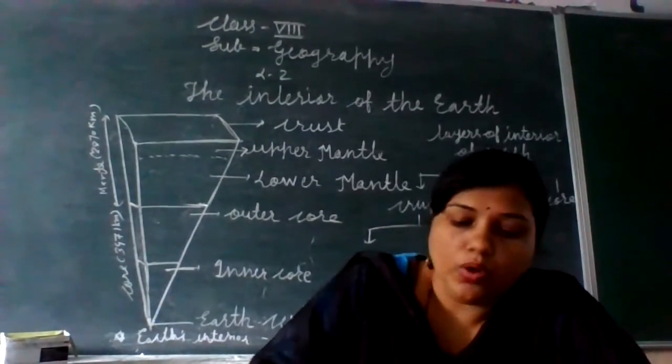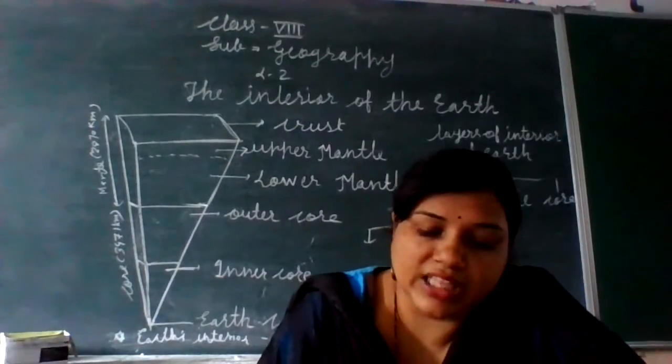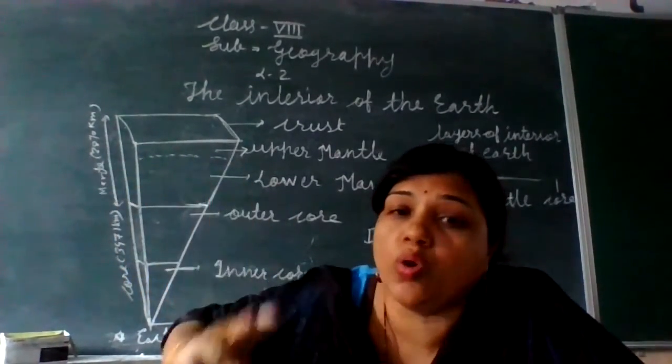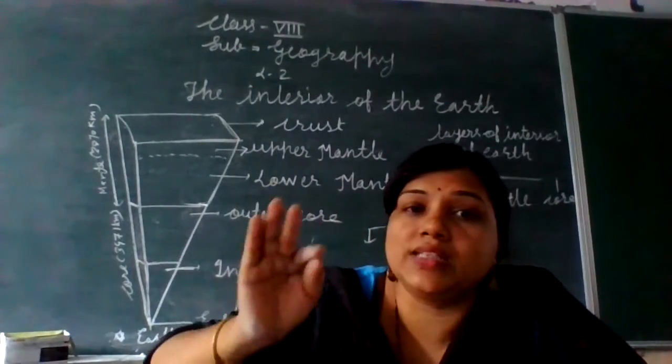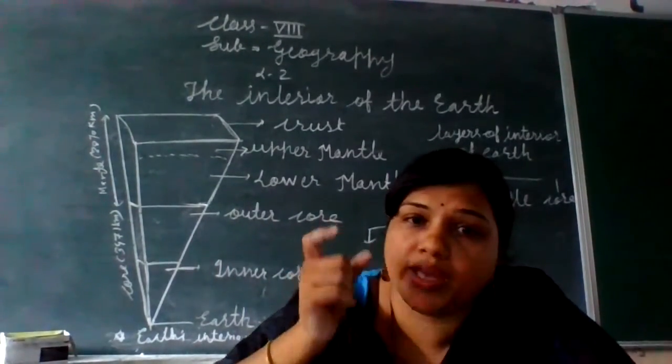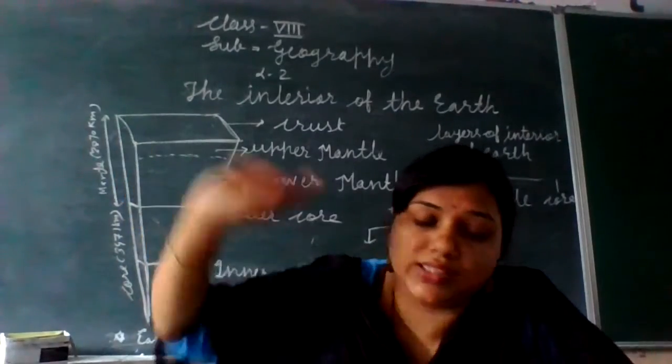So the crust is the thinnest of all the layers as compared to the mantle and the core. The crust is the thinnest layer of the earth interior.